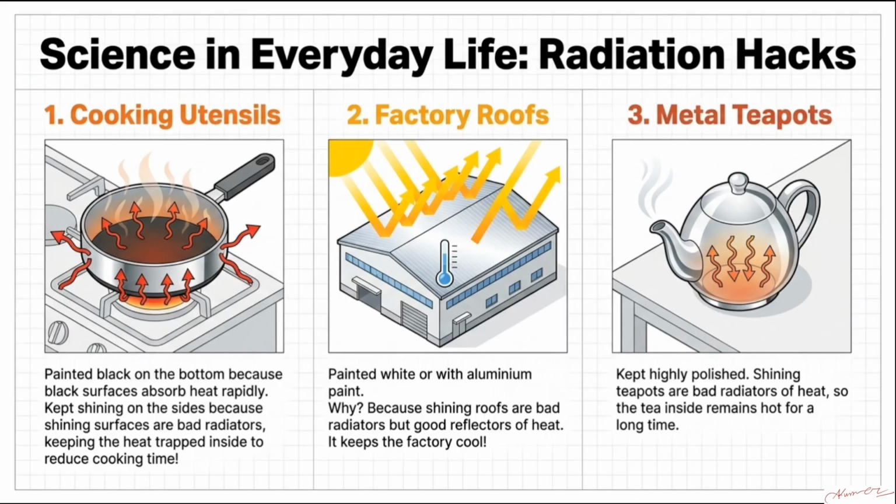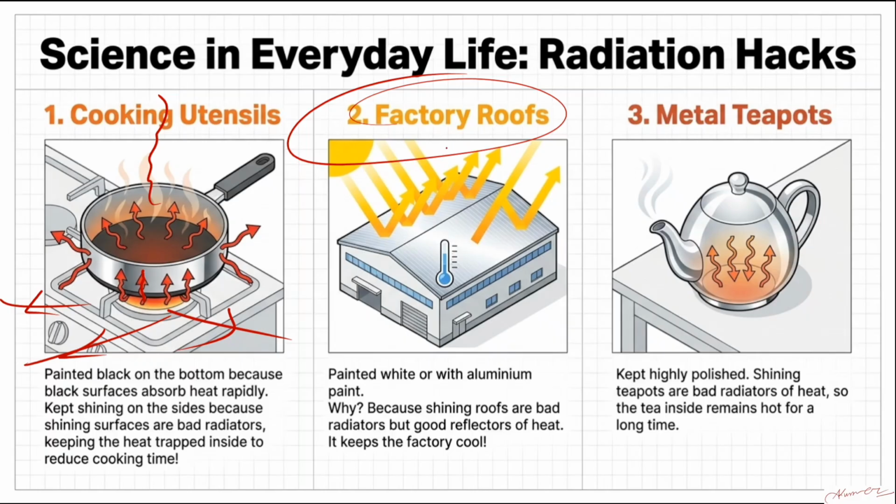Let it be, this one I can explain. Let's say on the gas, the heat from the gas is coming to the kettle because of conduction, and the water is rising up because of convection, and this heat is going in other directions. That is because of radiation. Because of this reason, the rooftops of any home or factory are, first of all, made of shiny objects. Also, they are painted white so that they reflect most of the heat coming at them. Same is the case here: the heat goes up and comes back, so the heat is trapped inside for a longer time.